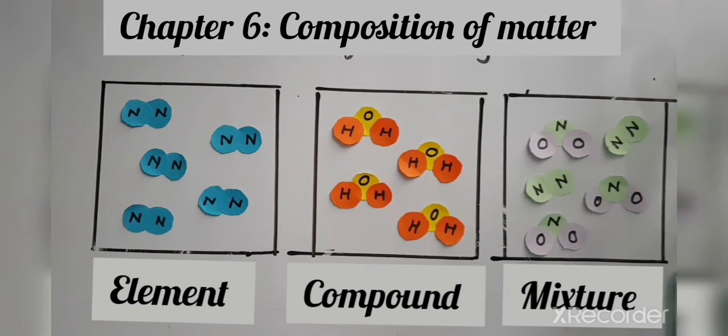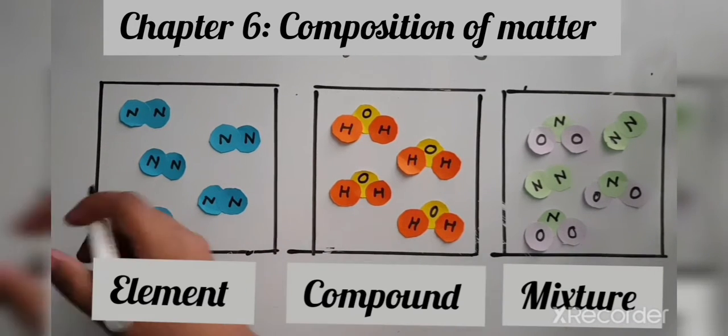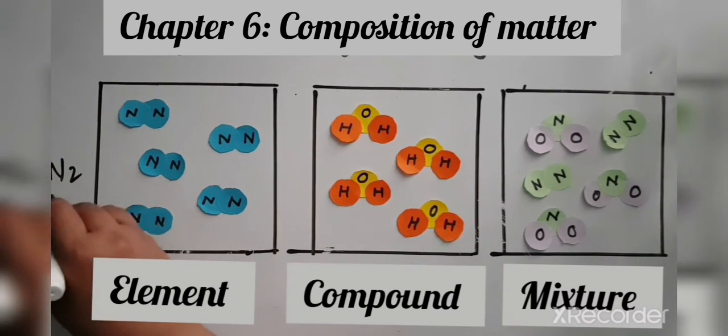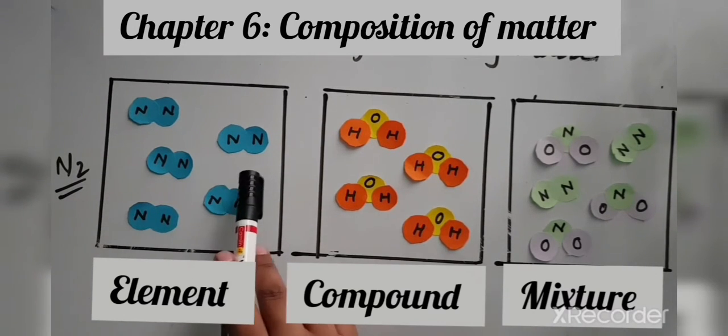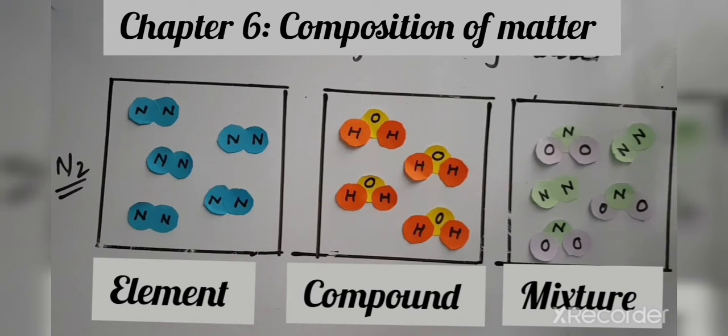Now if you look at all these three examples of element, compound and mixture, what is the difference that you see? Here in the element we have the N2 molecule. All the molecules over here are N2, this is also N2, this is also N2. So the molecules over here are the same. All the molecules are completely the same. That's why this is called an element.